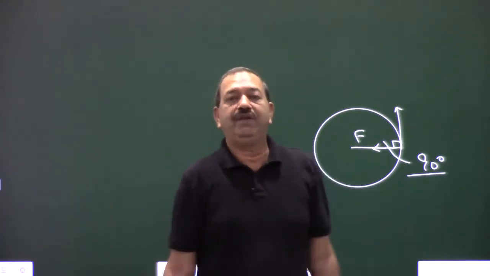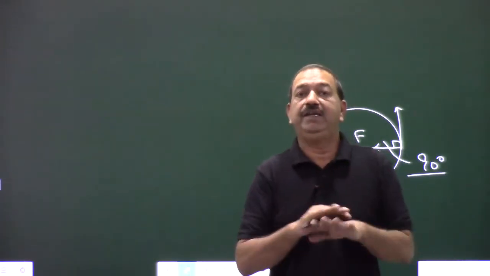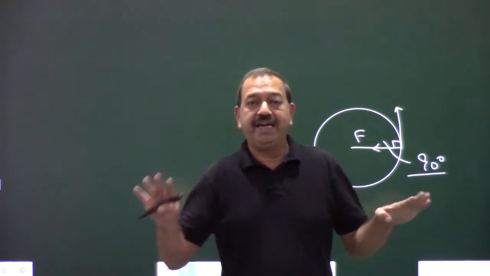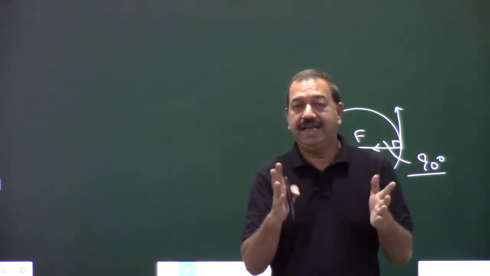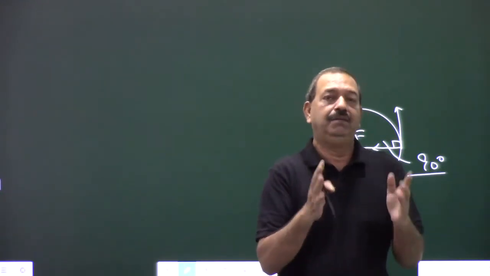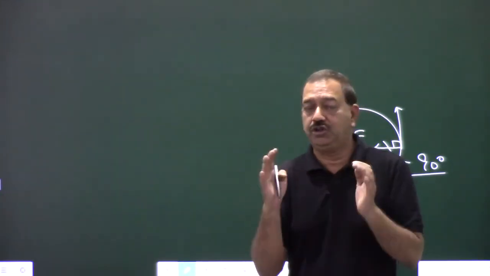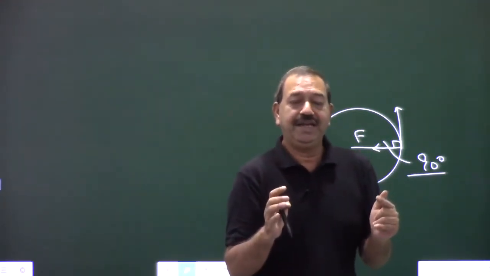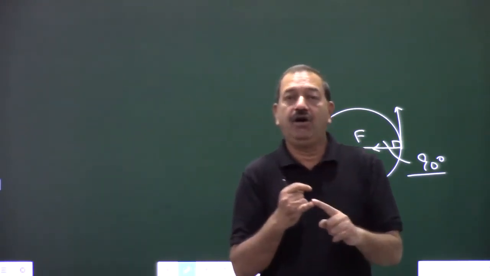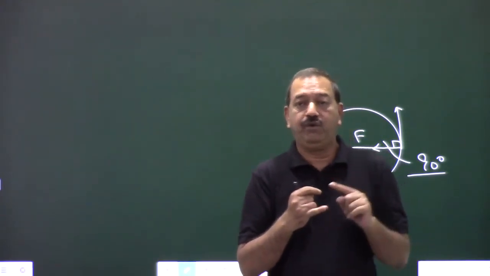No, there will be no work. So make sure, one, displacement must be there. Second, the angle between displacement and force should not be 90 degree. And remember, what you need to check? Displacement of the point of application of force.